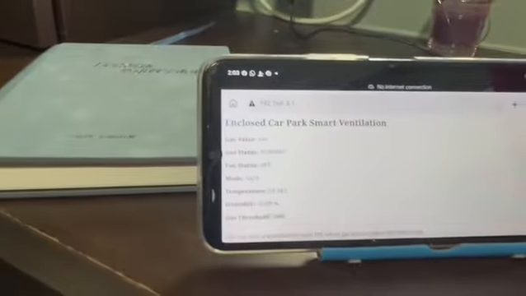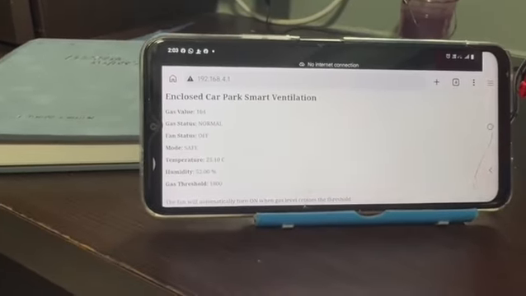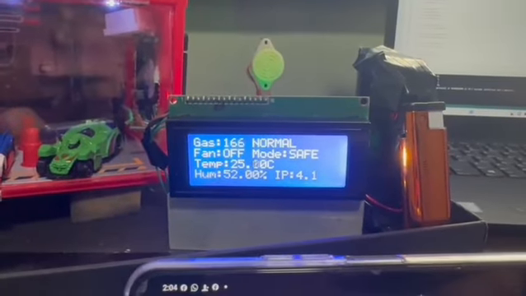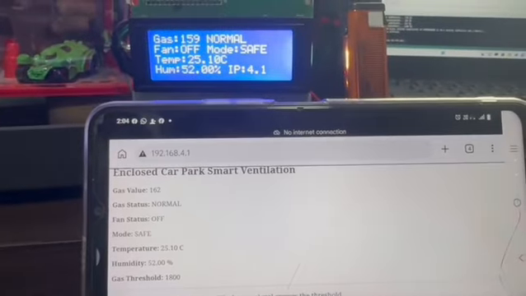Carbon monoxide is a colorless, odorless and toxic gas produced mainly by vehicle exhaust. In enclosed car parks, poor ventilation can cause CO gas to accumulate, creating a health hazard for people.